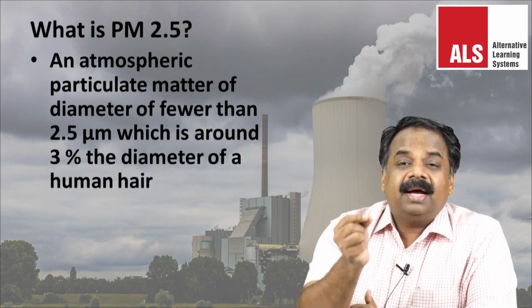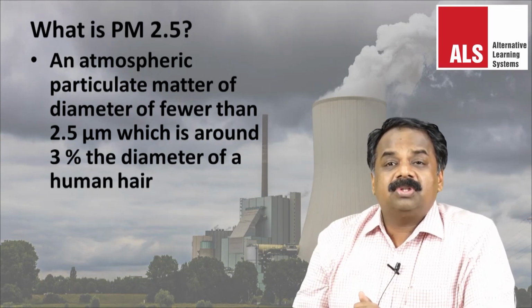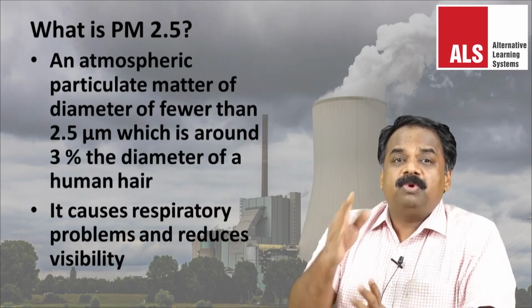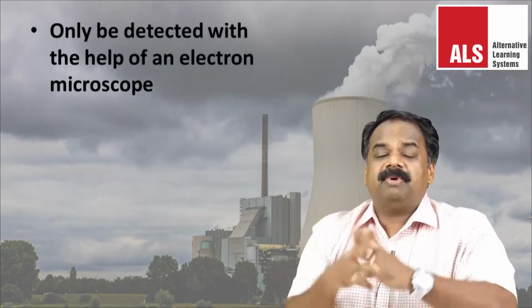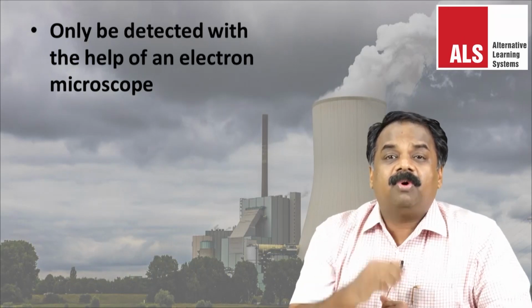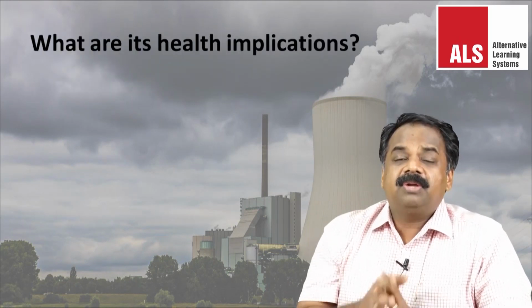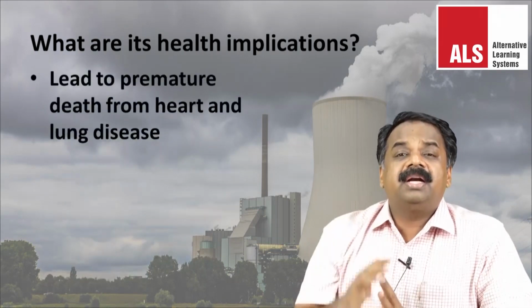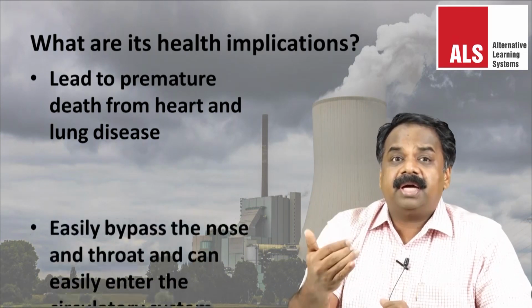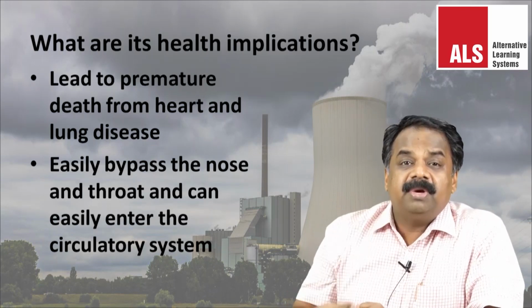Take a human hair and see the size. 3% of it is particulate matter 2.5, and it causes respiratory problems and reduces visibility in the atmosphere. PM 2.5 can only be detected with the help of an electron microscope, because it is so small. Only using an electron microscope can we see it. And what are its health implications? As per studies, it could lead to premature death from heart and lung disease. Due to its smaller size, PM 2.5 can easily bypass our nose and throat and enter into our circulatory system, into our blood system.